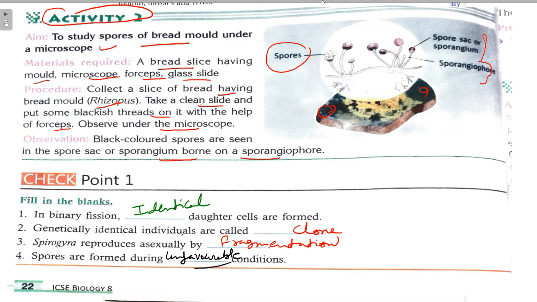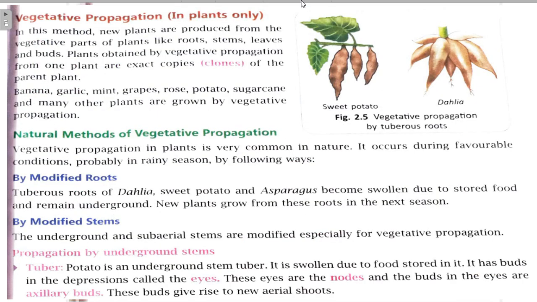Now we will move on to the next type of asexual reproduction, that is vegetative propagation. This vegetative propagation occurs in plants only. It's very important, keep it in mind. So in this method new plants are produced from the vegetative parts. Which are vegetative parts? These are roots, stems, leaves and buds.